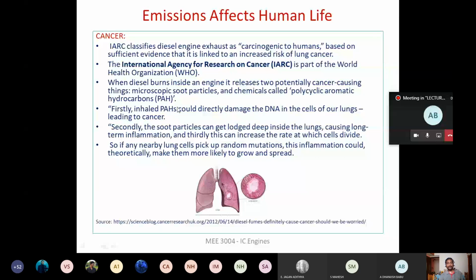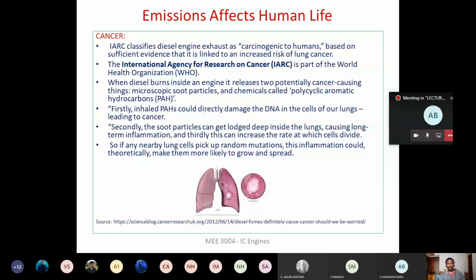Initially, let us say the person inhales the polycyclic aromatic hydrocarbon. This will directly damage the cells, and thereby it causes lung cancer. So PAH, emitted from the diesel engine, directly causes cancer. Secondly, when soot particles are inhaled, they settle inside the lungs for a longer time period.